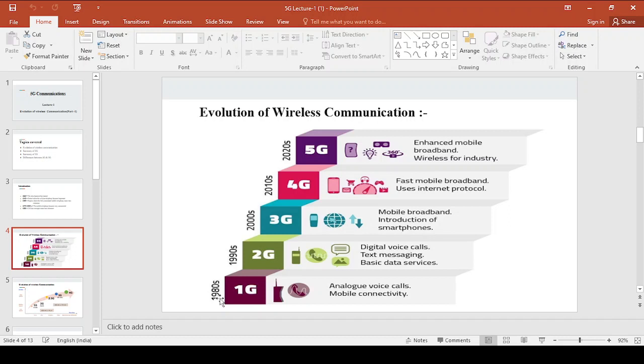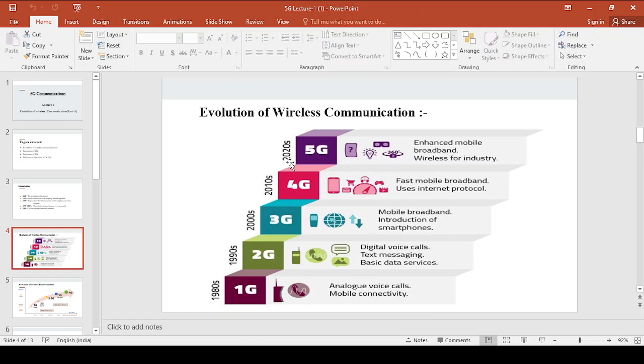In the same year, the first generation evolved. The first generation evolved in 1980, the second generation in the 1990s, the third generation in 2000, the fourth generation in 2010, and the fifth generation in 2020.